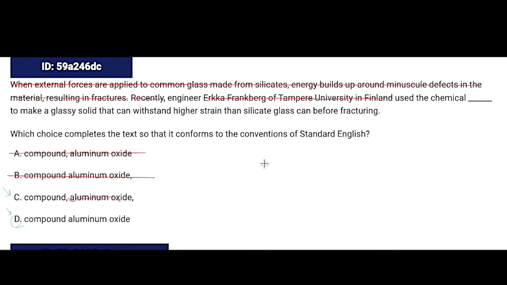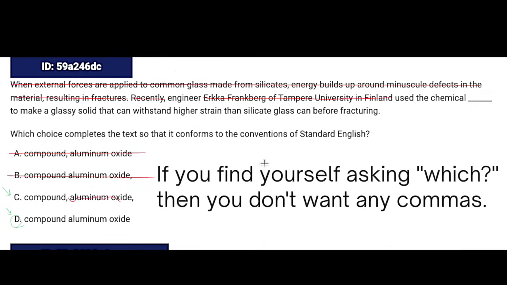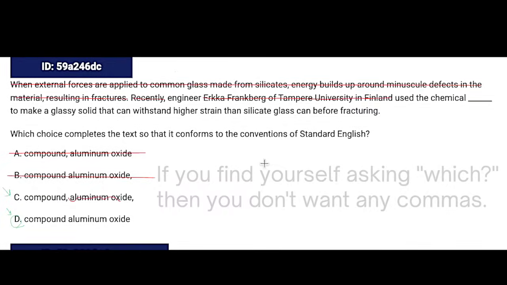So again, to test this, if you're asking yourself which compound, which entomologist, which pizza lover, anytime you're asking yourself which, that tells you it is actually essential, which means no commas.